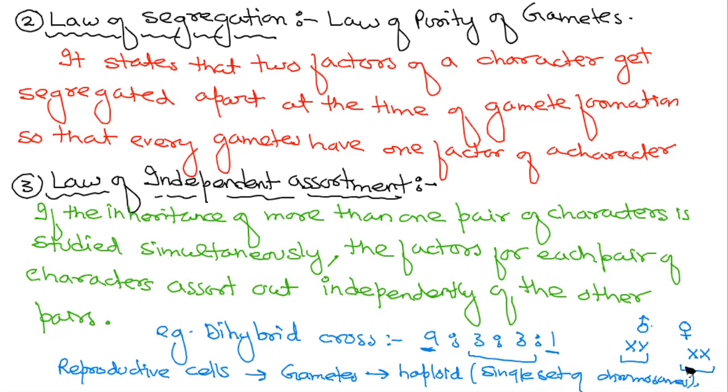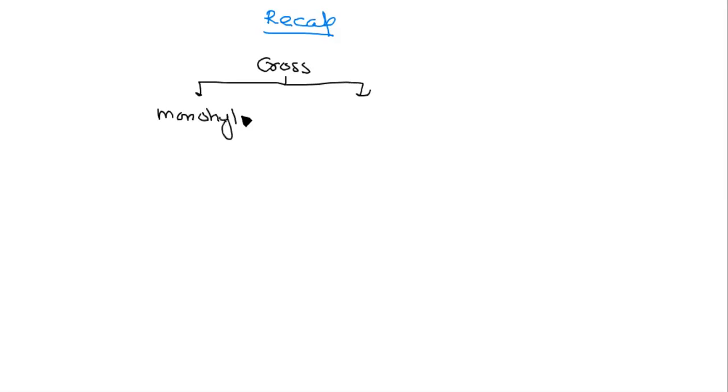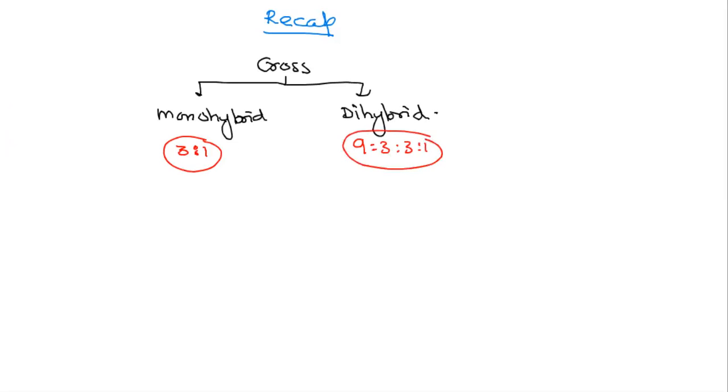So far we finished the discussion of the two crosses, monohybrid and dihybrid. The ratio of the monohybrid cross is 3:1. Dihybrid cross is 9:3:3:1.